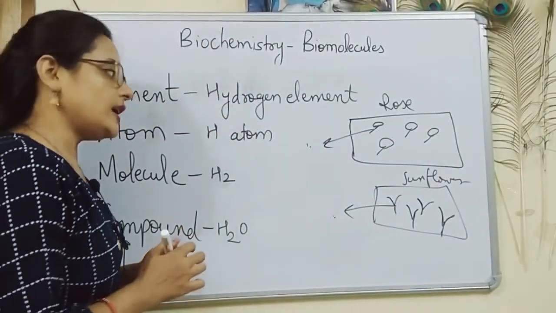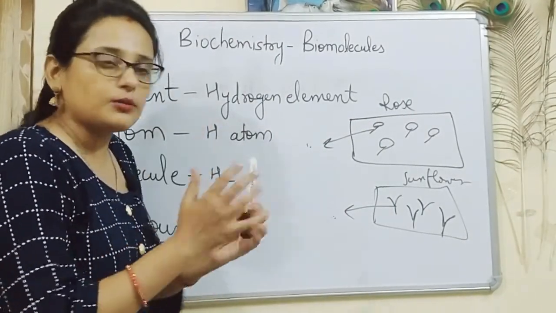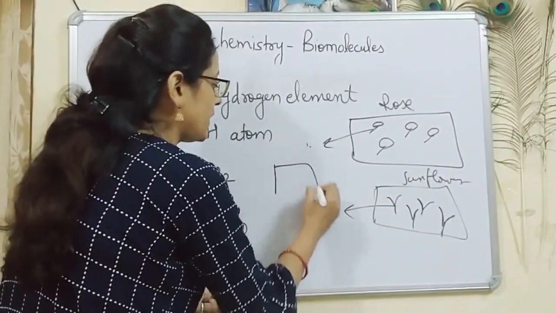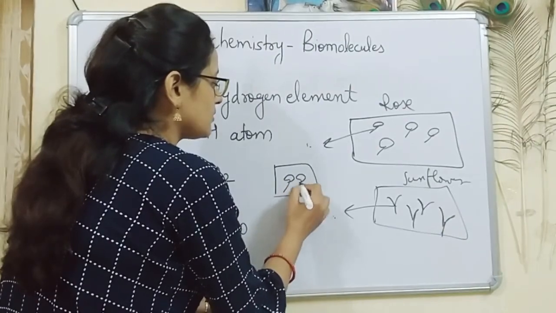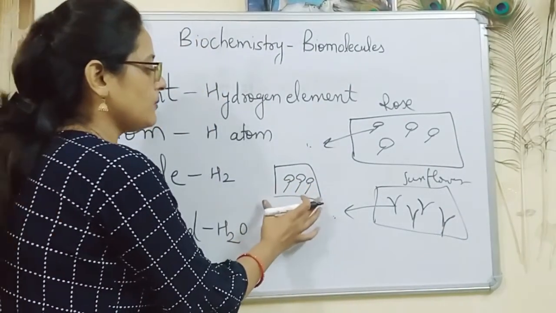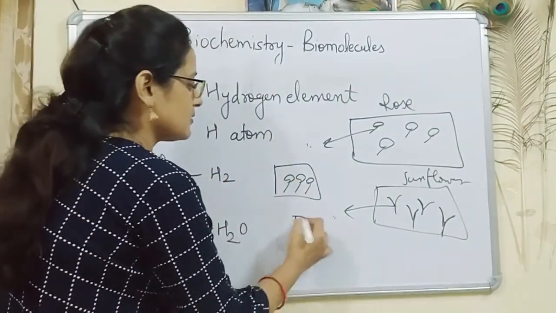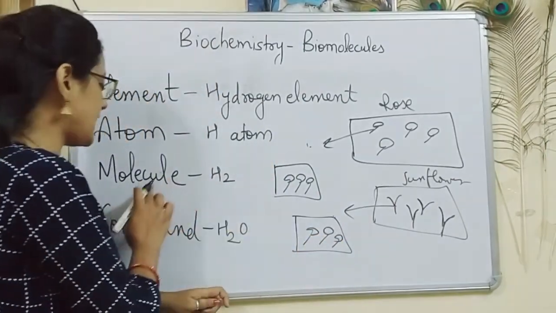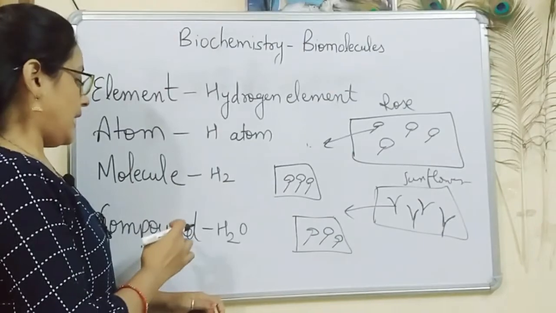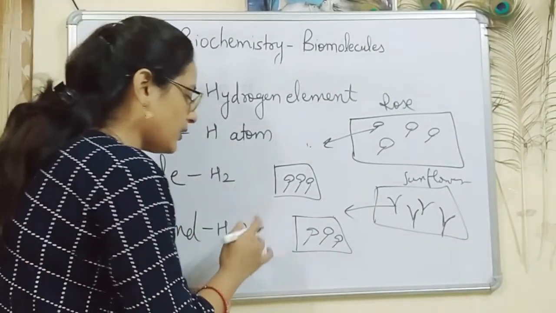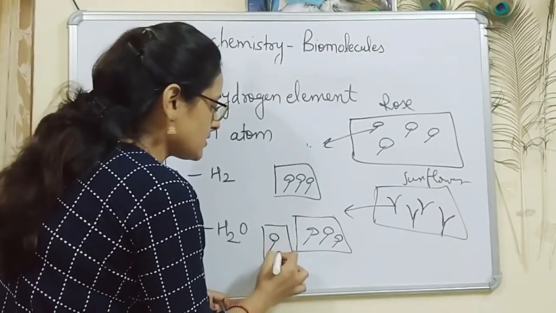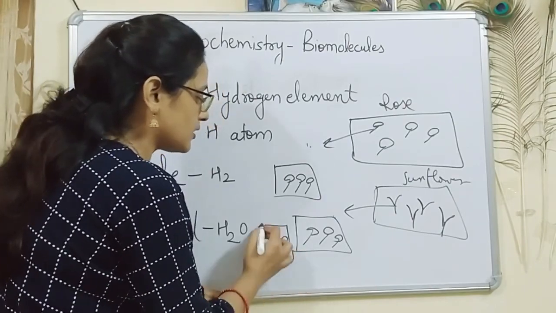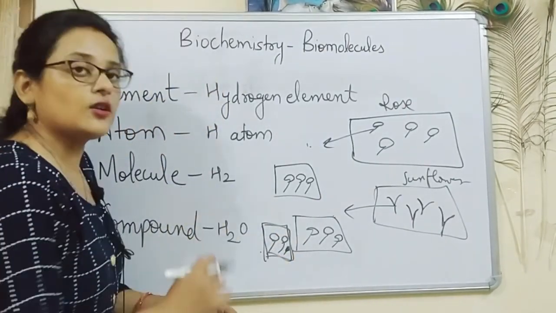And molecule is two or more atoms when come together. So let's suppose there is a bouquet where two or three roses are taken to form one bouquet, as well as suppose sunflowers are taken to form one bouquet. So these bouquets are the molecules. And compound is a bouquet where roses as well as sunflowers both are taken to form a bouquet. That is called as a compound.